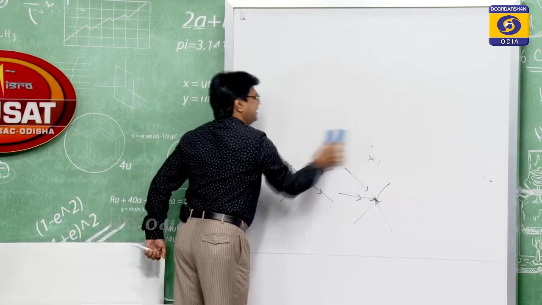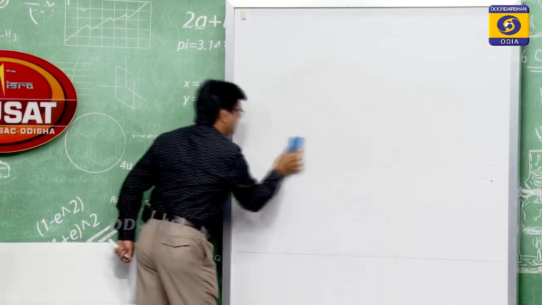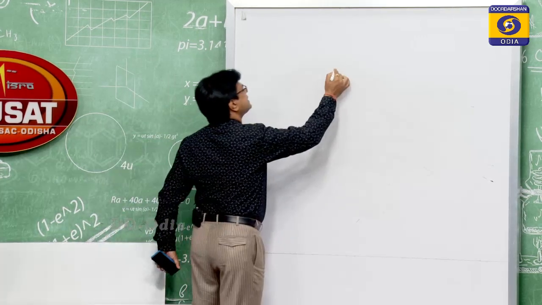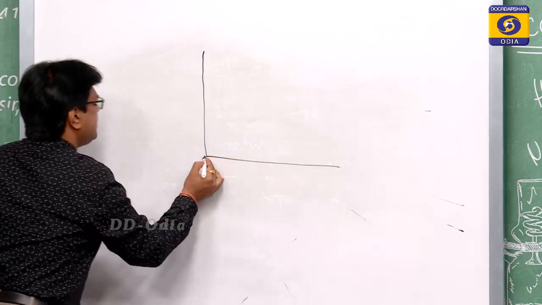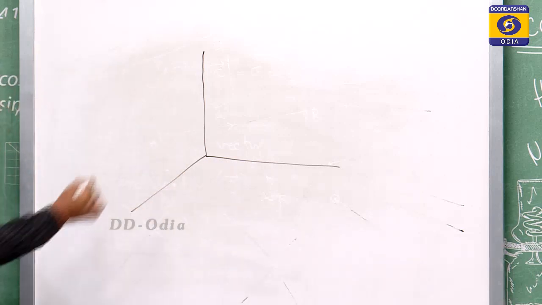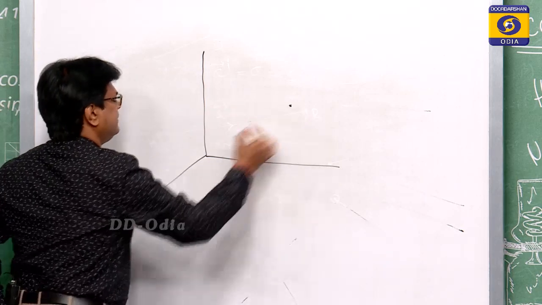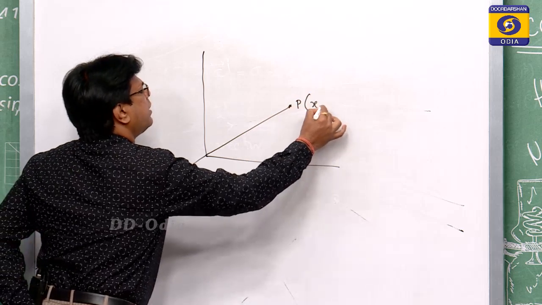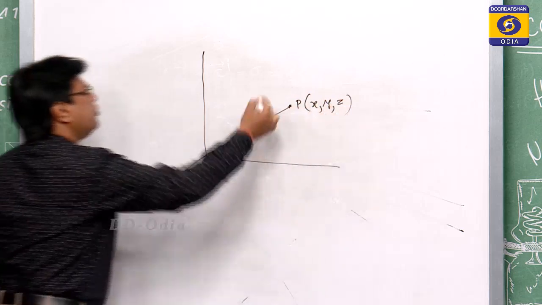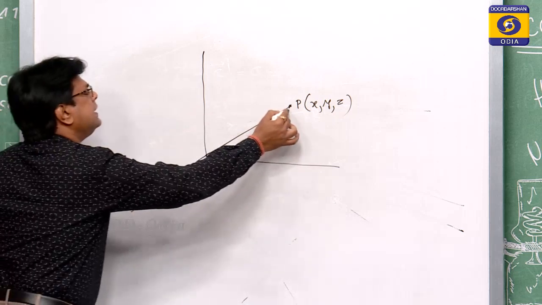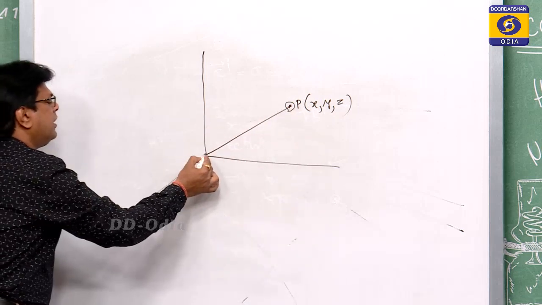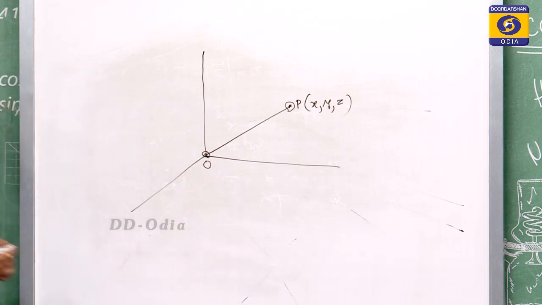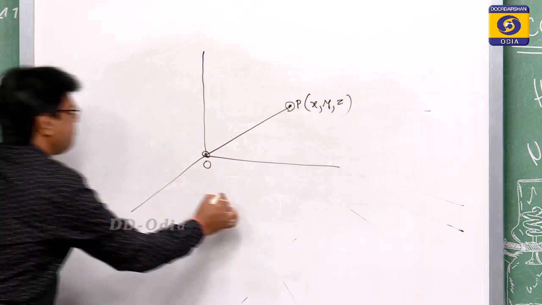Suppose a point in 3-dimensional space, suppose this P having x, y, z. The position vector of this point is considered from the reference, that is the origin of reference, that is OP.